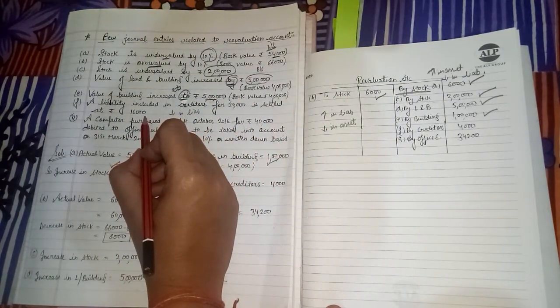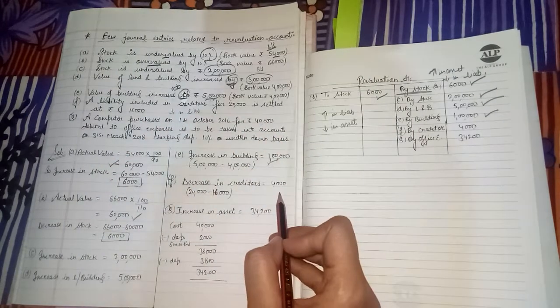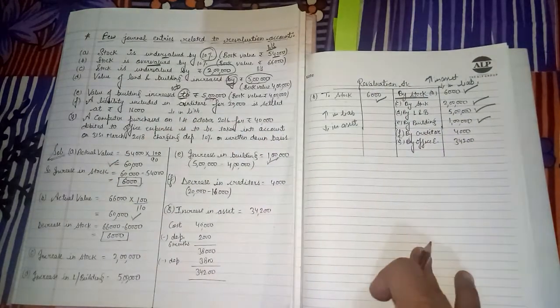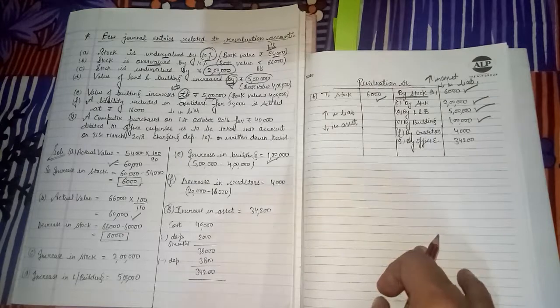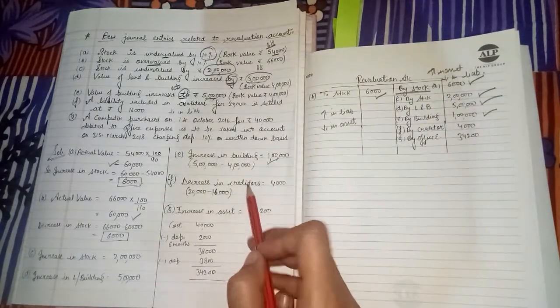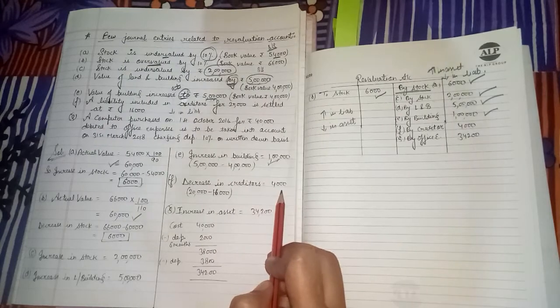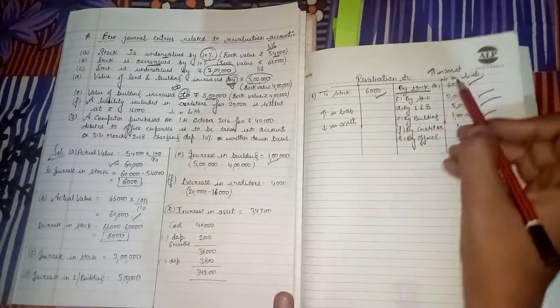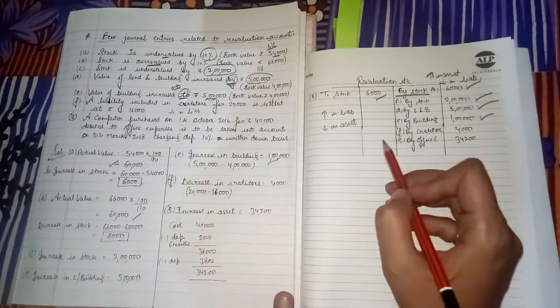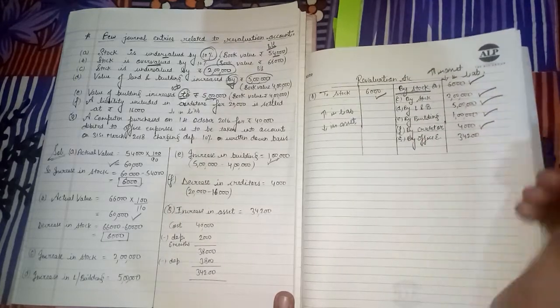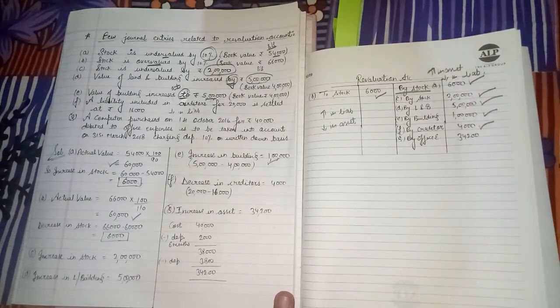So decrease in liability is 4,000. Clear? 20,000 liability is settled in 16,000. That's why decrease in liability, and liability is creditor. So decrease in creditor, that is 4,000. Decrease in liability on credit side. So by creditors 4,000. Clear?